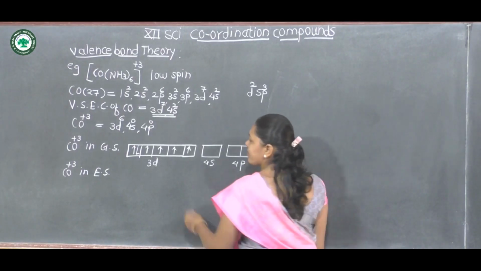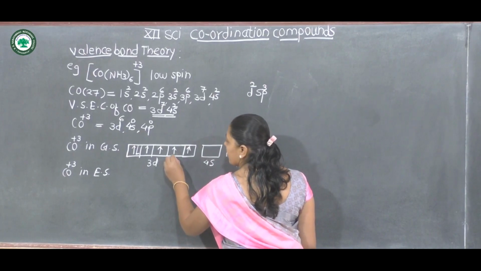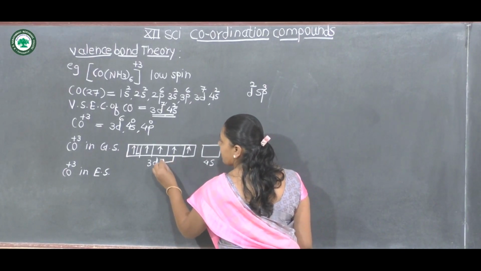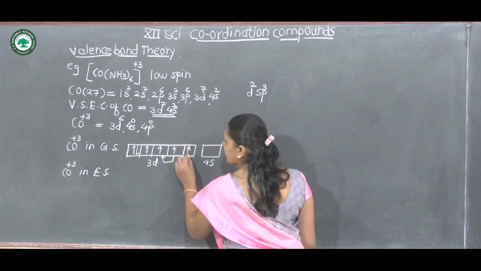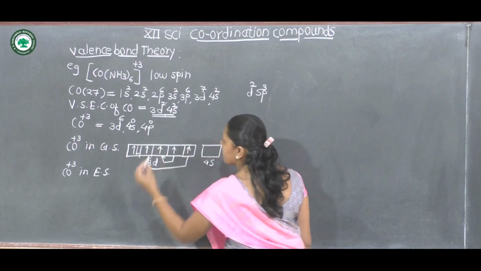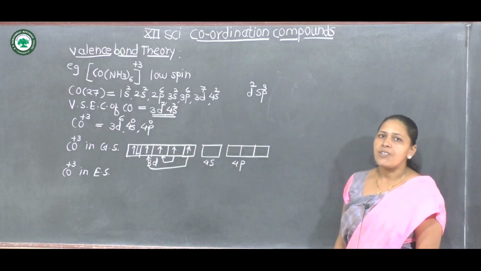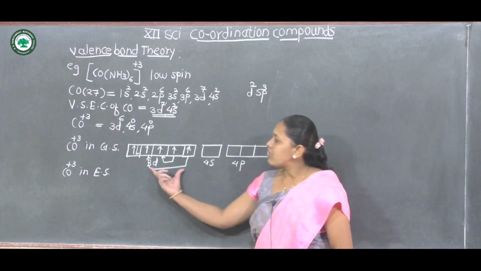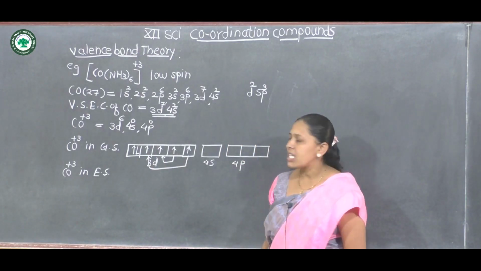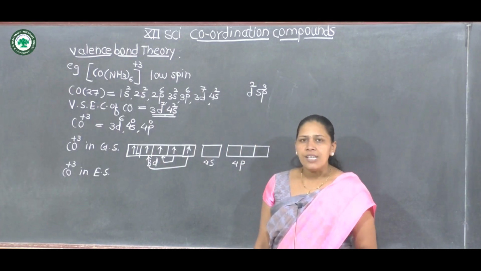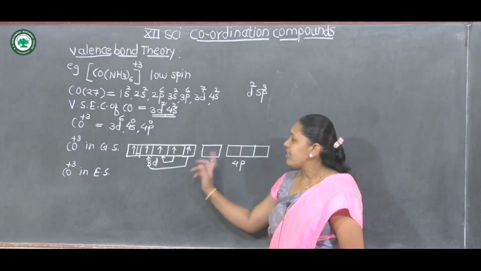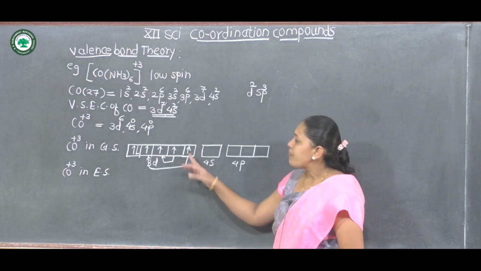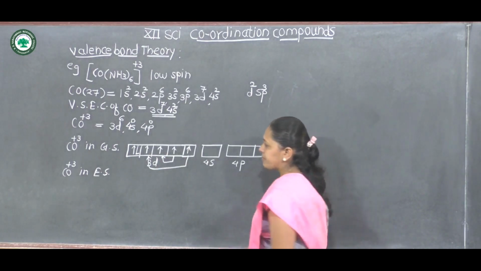Therefore, in the excited state, one electron in this d orbital is transferred to this orbital and the second electron is transferred to the second d orbital. These are the 5 d orbitals: dxy, dyz, dzx, dx2-y2 and dz2. Here pairing can take place.